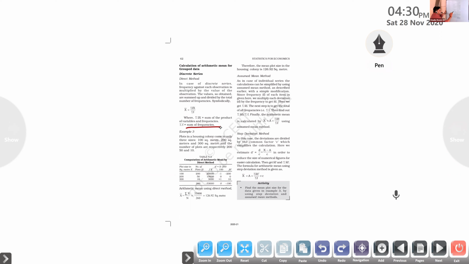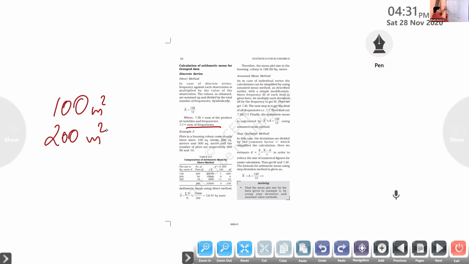So, plots in a housing colony come in only 3 sizes. Clear? Plots, what are the sizes here? 100 square meter. Next one, it is 200 square meter.